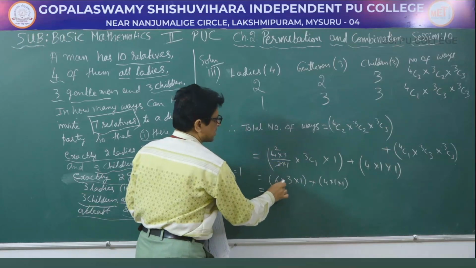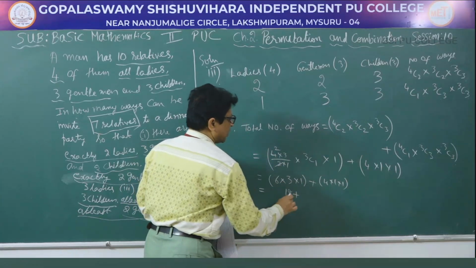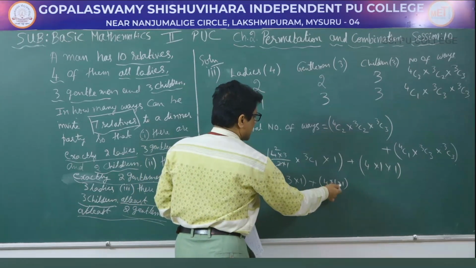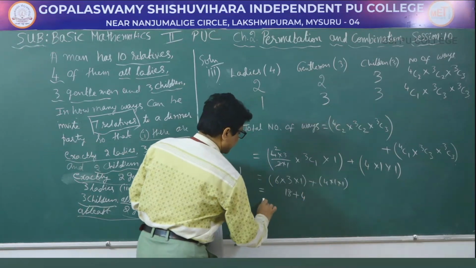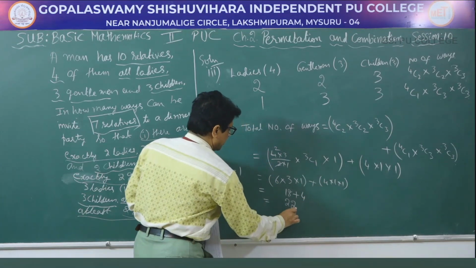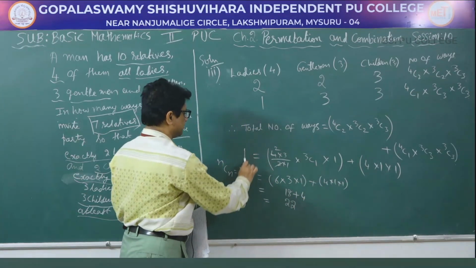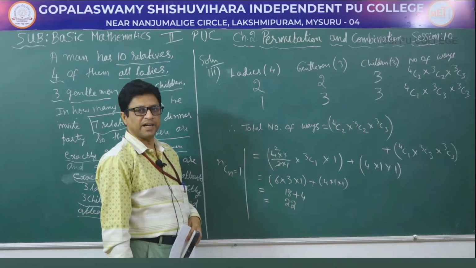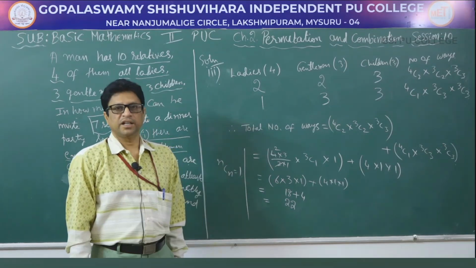So that will be equal to 6 3s are 18 plus 4 1s are 4. 18 plus 4, 22. That completes this problem. Okay, thank you.